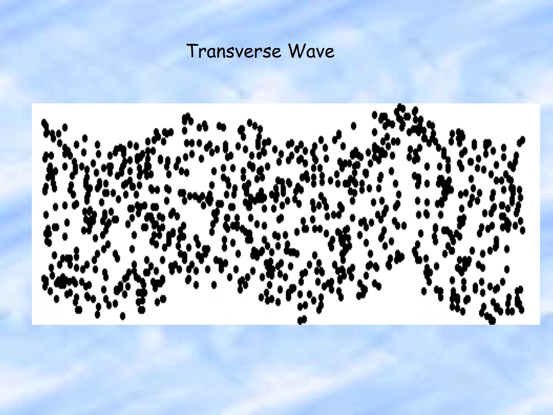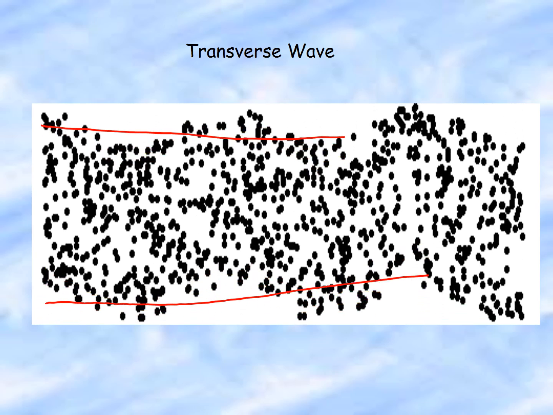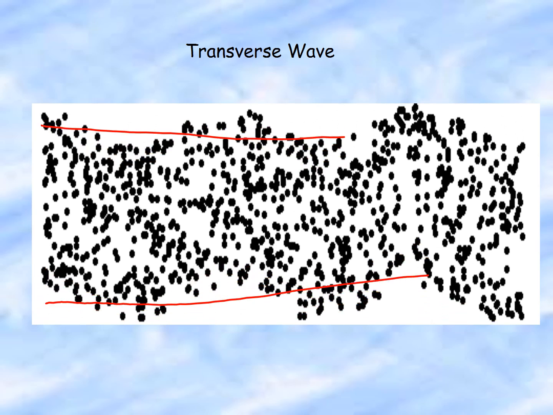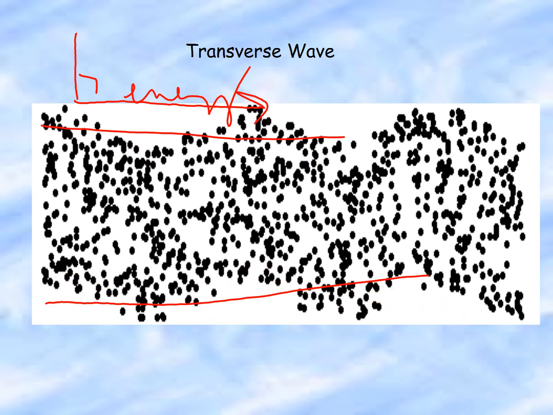So here we have a transverse wave. In the longitudinal wave, it was kind of straight across like this, and the waves are moving compressionally. Now you can see that the molecules are actually moving up and down, while the energy of the wave is moving across this way. There's your 90-degree angle that the molecules move in comparison to the wave's energy.